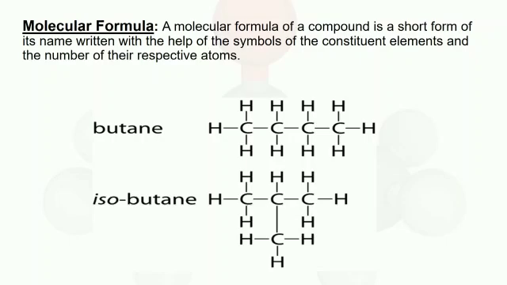For example, the molecular formula of butane is C4H8. It shows that each freely existing molecule of butane contains 4 atoms of carbon and 8 atoms of hydrogen.